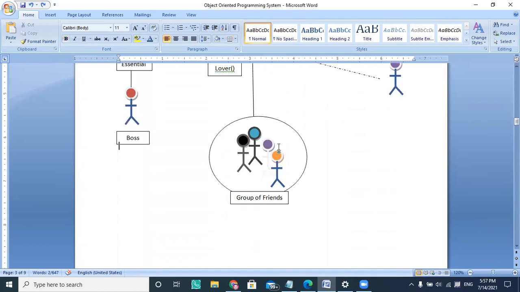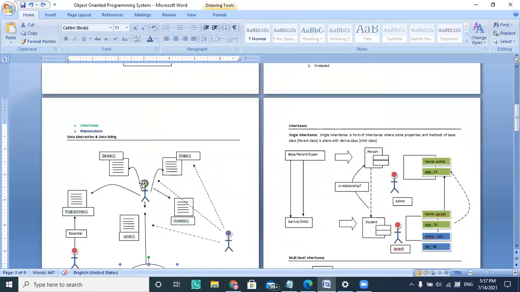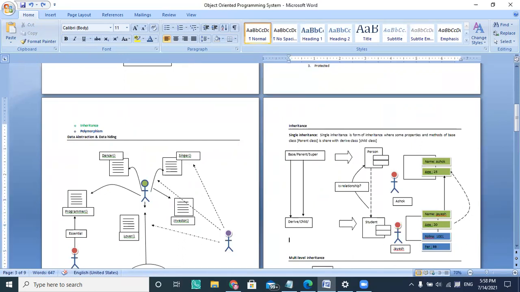So if these are a group of friends looking for functionality that is accessible, such as dancing, singing, loving, and investing, all kinds of functionality, the people can use it as a group.